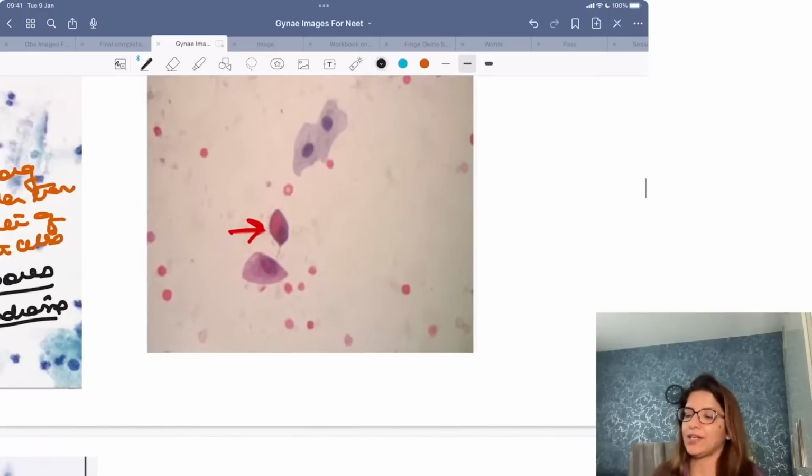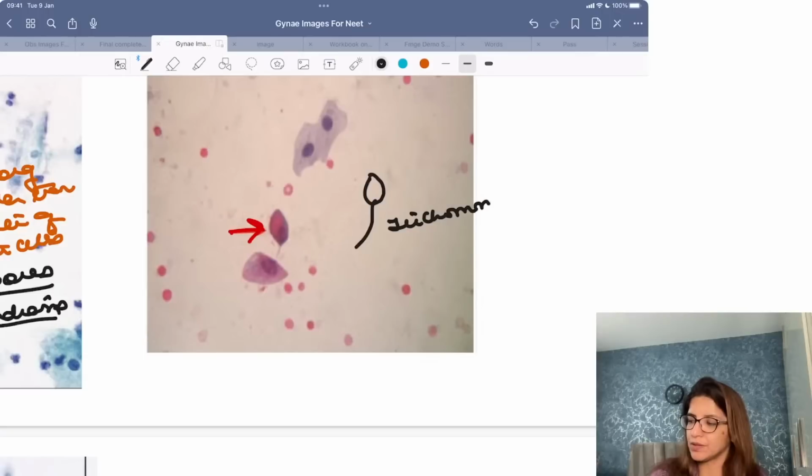Now look at this organism over here, which is marked by the arrow. This is a pear-shaped organism. Can you see a flagella also over here? This is what is your trichomonas.